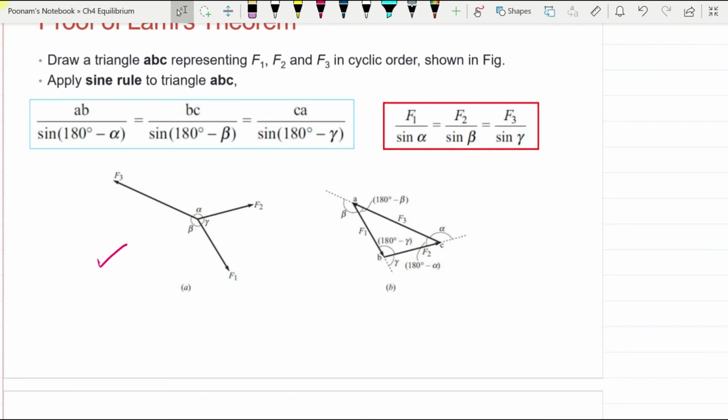So we can draw a triangle representing F1, F2, F3 in cyclic order, and we can apply the sine rule. So this is F1, which is denoted by line AB. AB divided by sine of 180 degree minus alpha, equal to BC divided by sine of 180 degree minus beta. This is the front angle, and CA. So this is CA. The front angle is 180 degree minus gamma. This is equal to, the Lami's theorem.